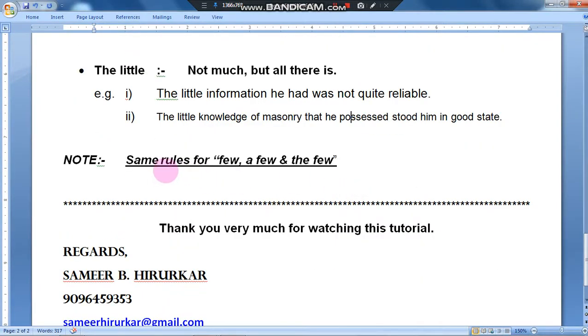Now, the same rules apply for few, a few, and the few. Few is negative, a few is a little bit positive, and the few means not much but all there is.